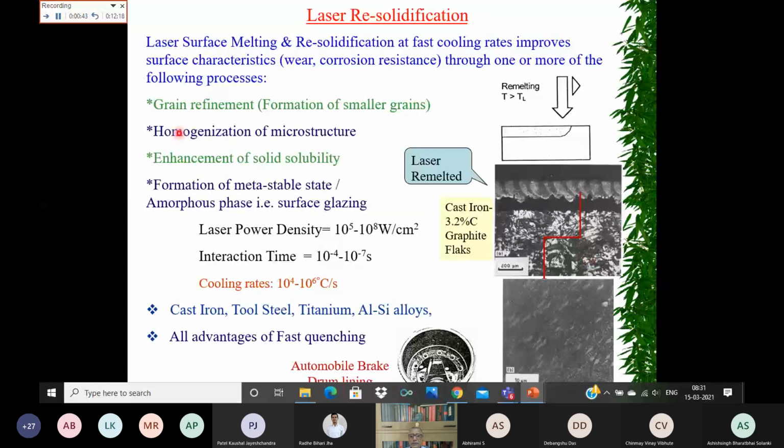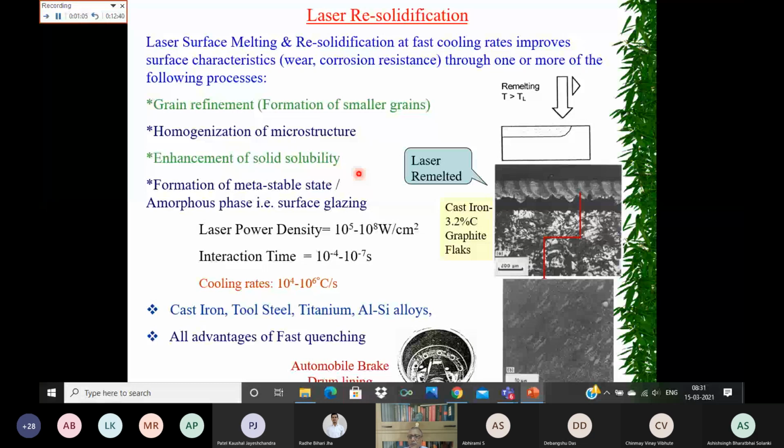Also, you can increase the solid solubility. As you know, if you are dissolving sugar in water and you heat the water, the solubility of sugar increases. But if you cool it, the sugar or salt will recrystallize and settle at the bottom.